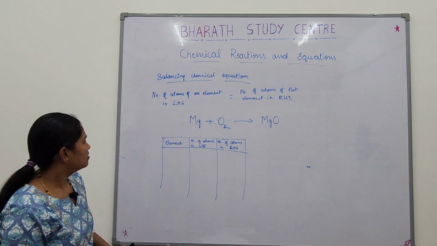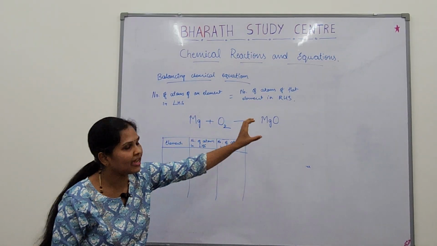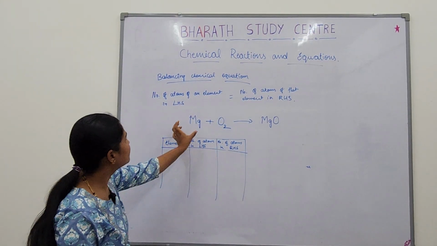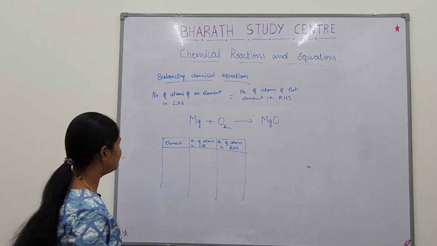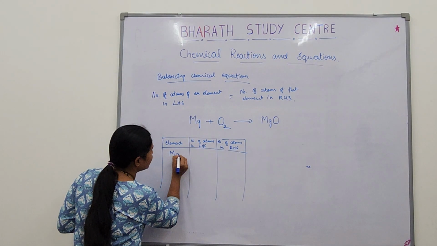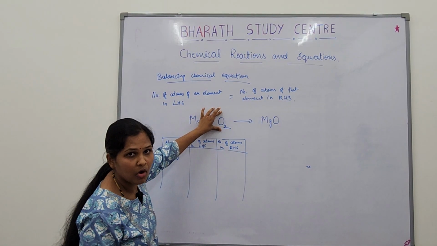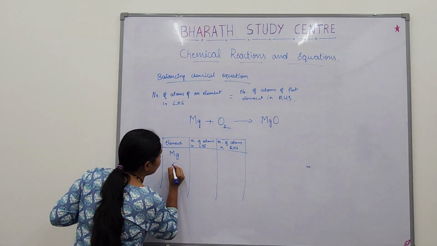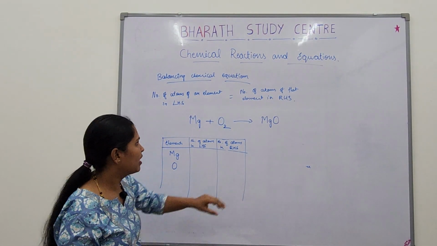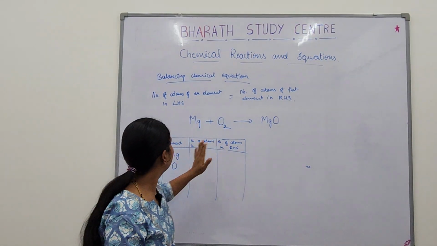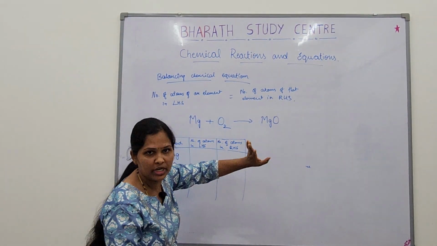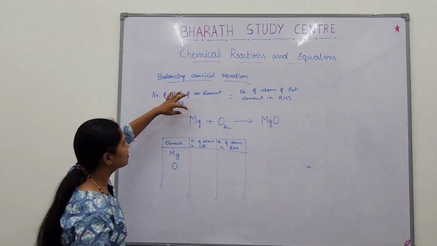Getting? So, what are the elements in this reaction? One is Mg, magnesium. I am taking this down. Element Mg is there. Next, element oxygen is there. I will take it as O only, not O2. Next, this side: same, Mg and O only. Okay? Now tell me.